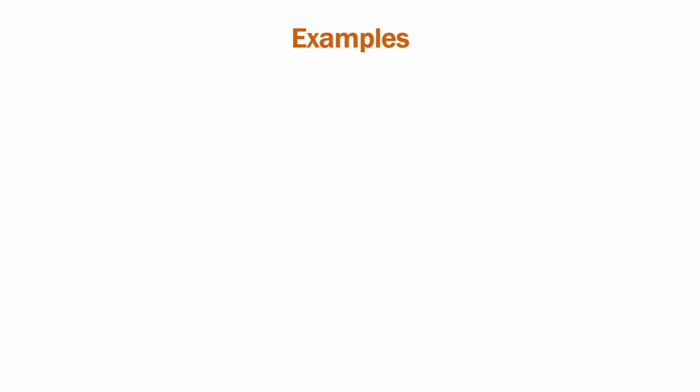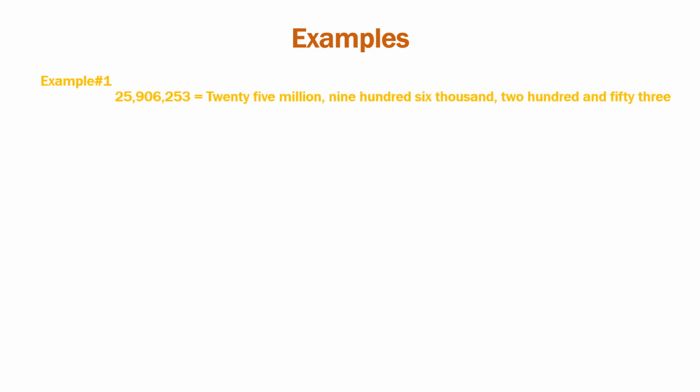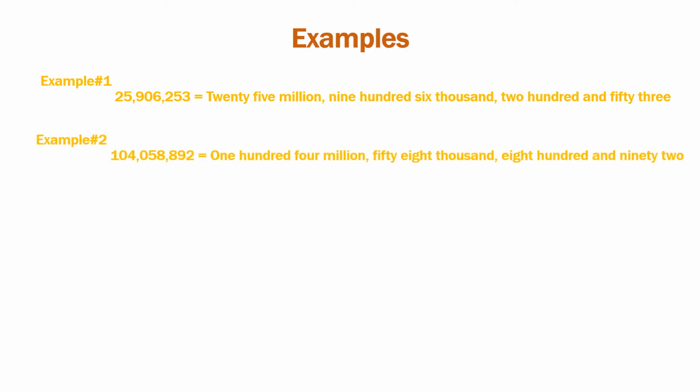Let's take some examples. The first example is 25,906,253. There are three periods because two commas are there. So take the number of the first period, 25. Which period is it in? Million, 25 million. Second period 906. Which period is it in? Thousand, 906 thousand, comma. Last period 253. So the number name is 25 million, 906 thousand, 253.